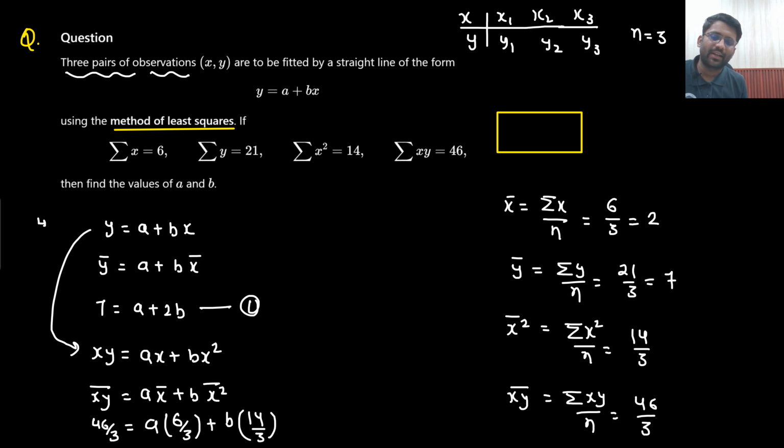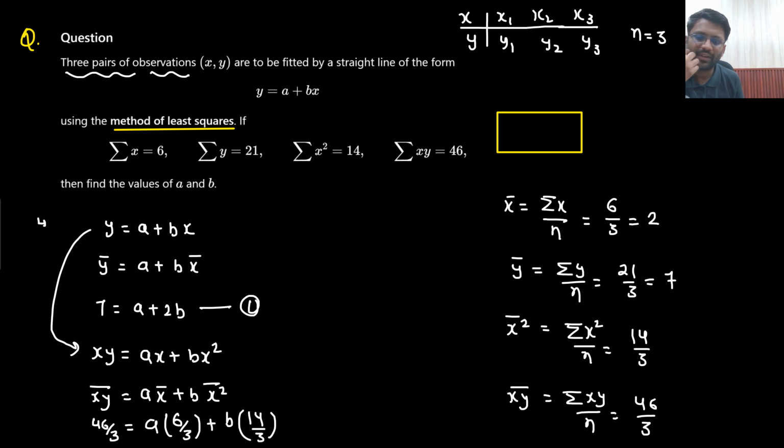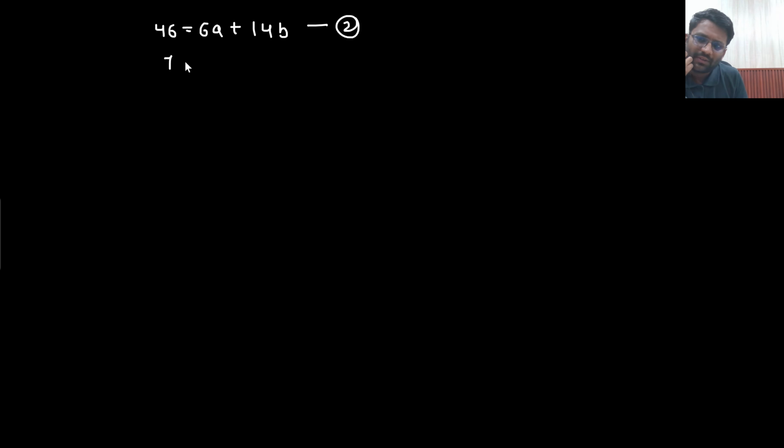So from here, the equation I am getting is 46 equals 6a plus 14b. This is equation 2. And what was your equation 1? 7 equals a plus 2b. So multiply with 6, plus 12b. Right? So from here, the value of 2b is coming out to be 4. So the value of b is coming out to be 2.